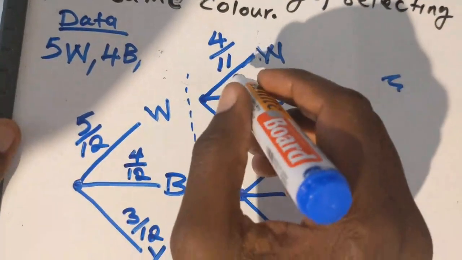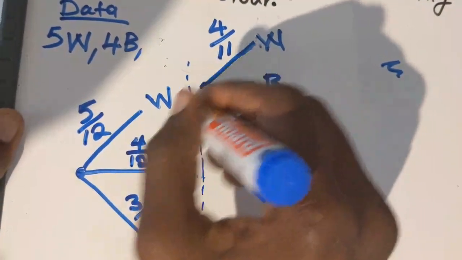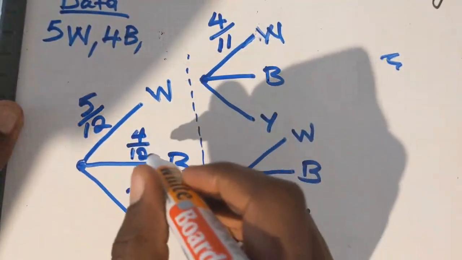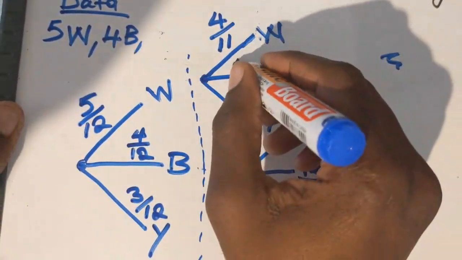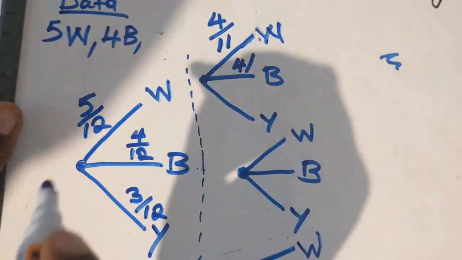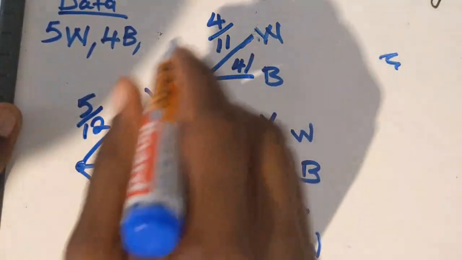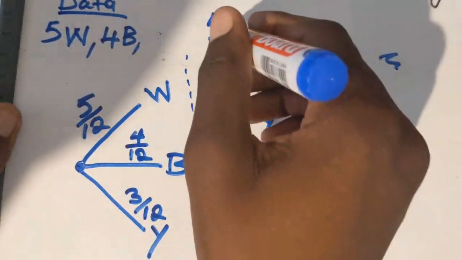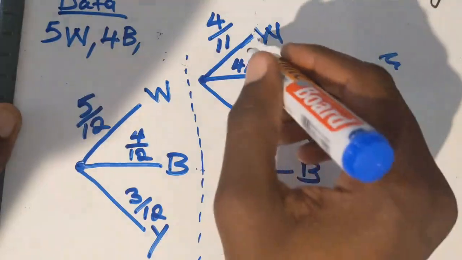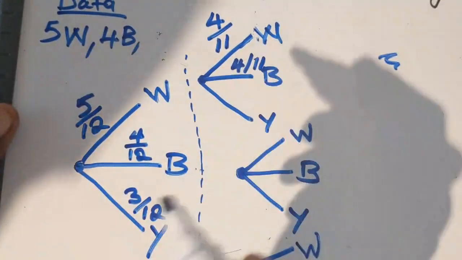So meaning that the blue, those that are blue, they're just intact. So there is blue, we have 4 here, we have 4, okay? So blue, we have what? We have 4, we still have 4 over the total. Don't forget that the total has been affected. The total has been affected already since you've picked a white chalk from there. So meaning that the total is what? Is 11. The total has been affected.